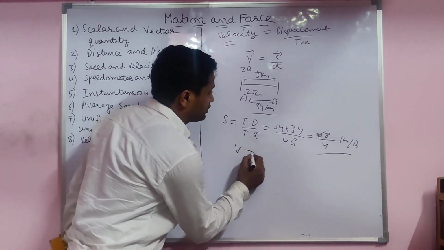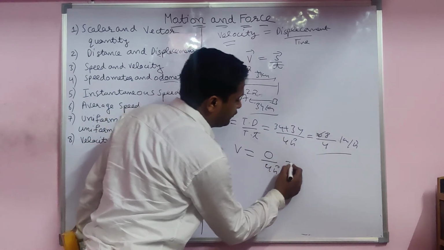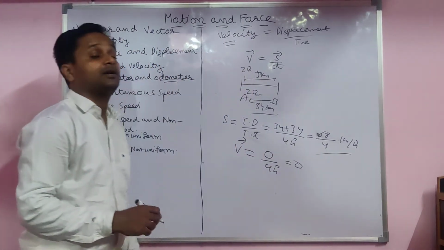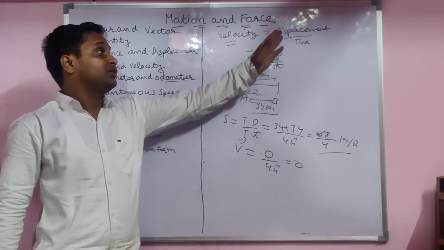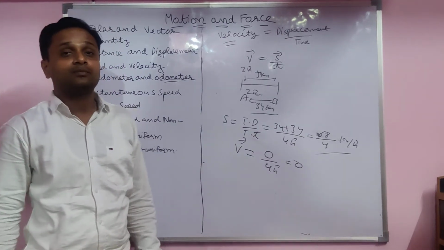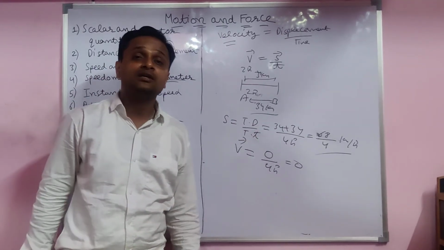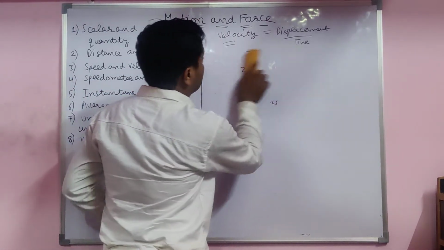If you count the velocity, here displacement is 0 and total time is 4 hours, so velocity is 0 only. Keep in mind, velocity is the displacement covered per unit time. The definition is displacement per unit time. Actually, velocity depends upon two things. Keep in mind.